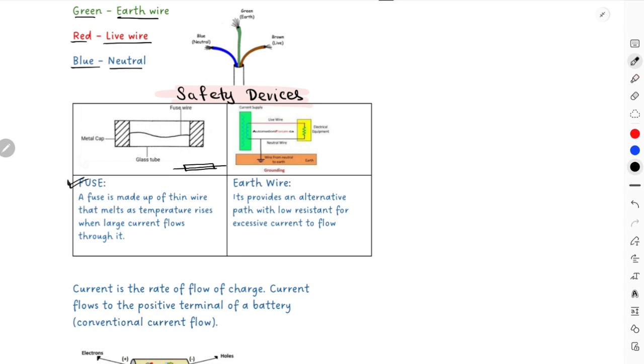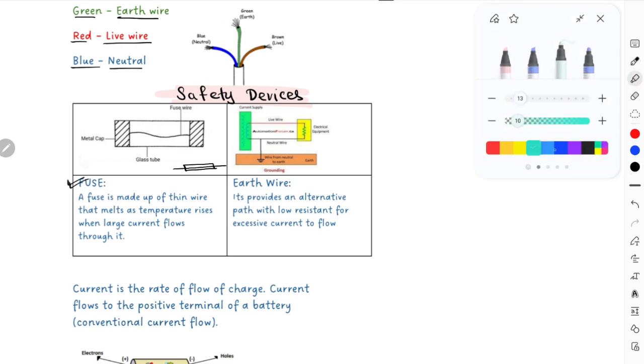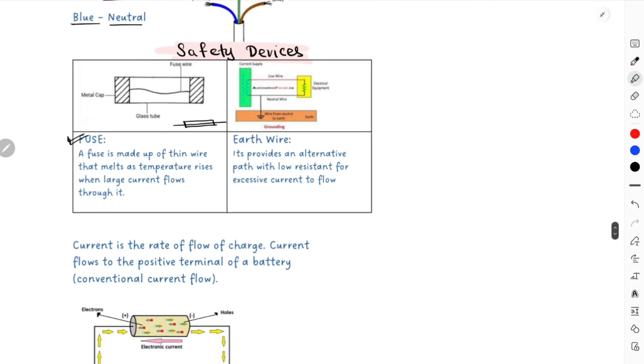This is again a very important definition: a fuse is made up of a thin wire that melts at high temperature when there is a large current. This prevents a large current from passing through the appliance. So it sacrifices itself to prevent explosions or harm, or destroying the appliance, right?